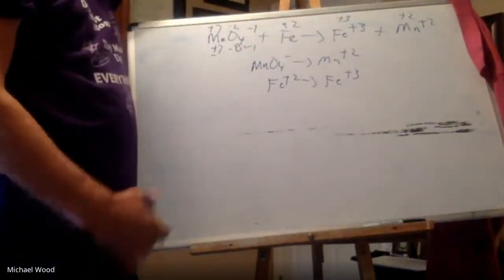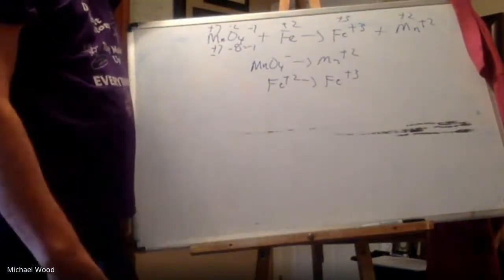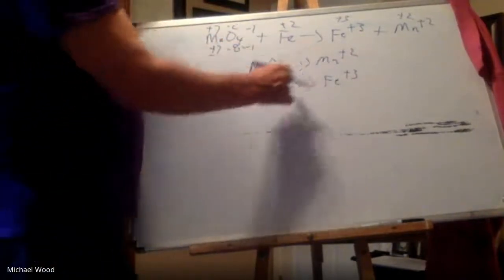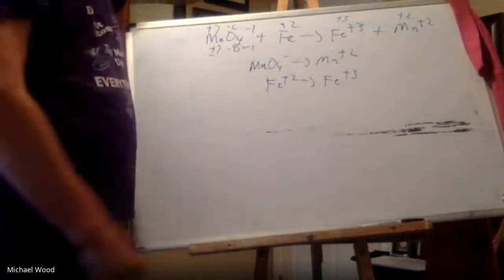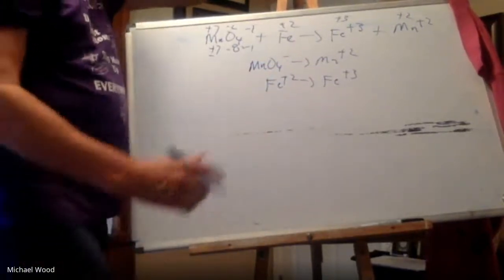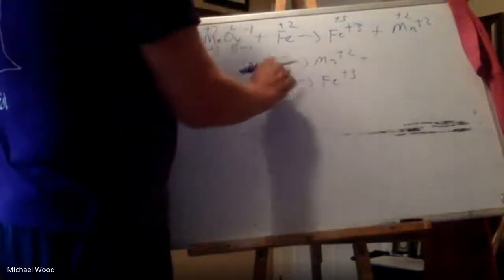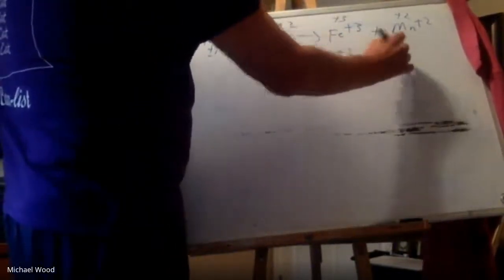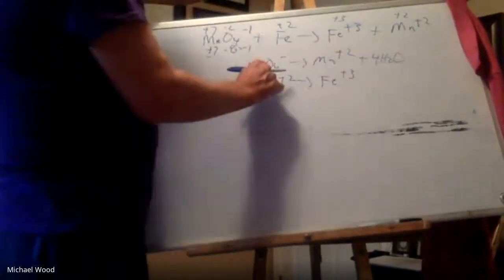So the first thing that I do is I balance all the other elements other than oxygen and hydrogen. In this case, Mn is balanced and iron is balanced, so they're balanced. Okay, then I balance the oxygens with water. So this is how I do this. I know I have 4 oxygens here, so I'm going to put 4 waters here. That gives me 4 oxygens, which balances that out.